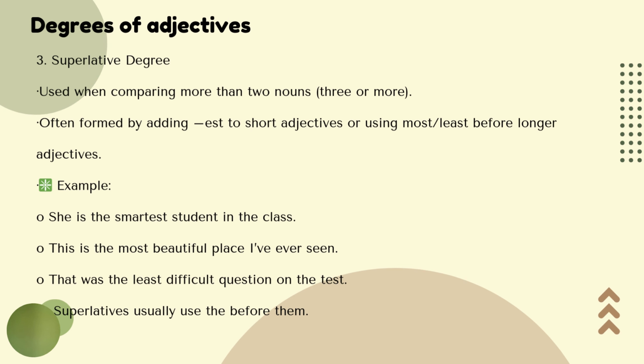But if you have more syllables in the adjective, then you use most. You say most interesting, most beautiful, most hardworking person. So that's it. Okay, that's degree of adjective.